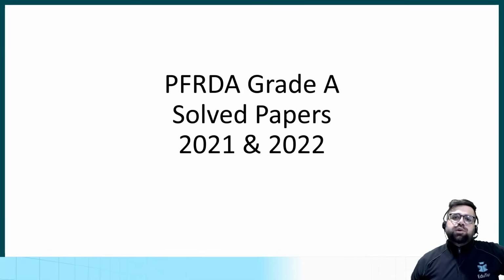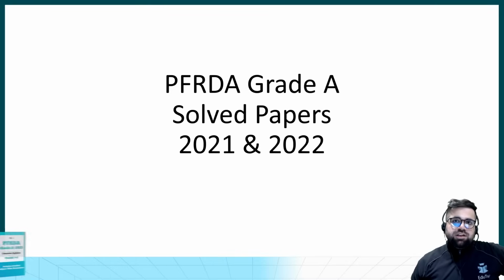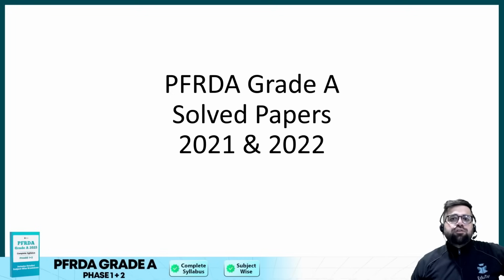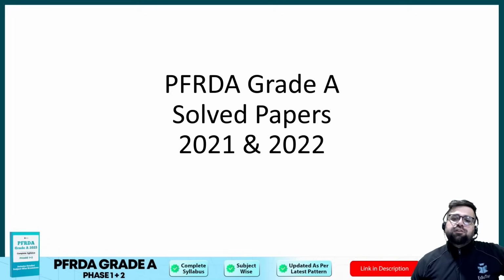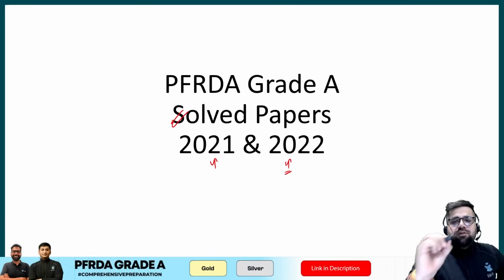PFRDA Grade A Phase 1 is scheduled on 6th of September. And right now if you are into your preparation stage, then this particular video is for all of you. Why? Because in this particular video we are going to solve all the previous year questions of the year 2021 and 2022, but we will only target Phase 1 Paper 2 right now.